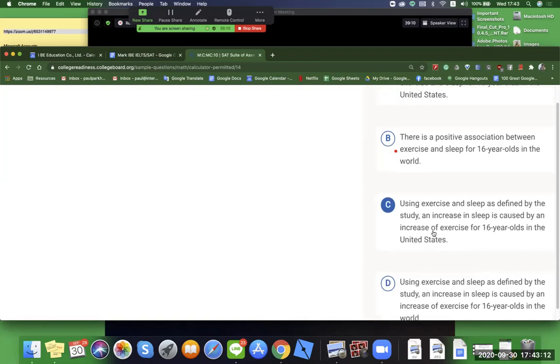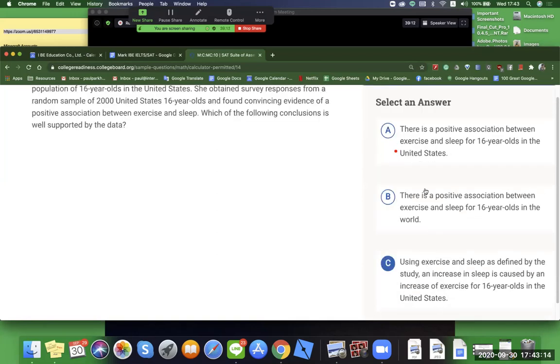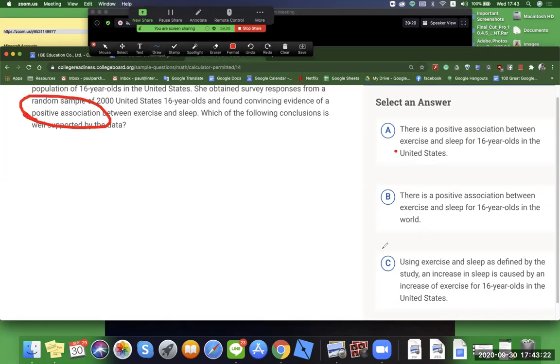So it's going to be either A or C, right? The question for me now is, does a positive association mean an increase in exercise? That's the thing I'm going to think about, and that's where I would choose between A or C.